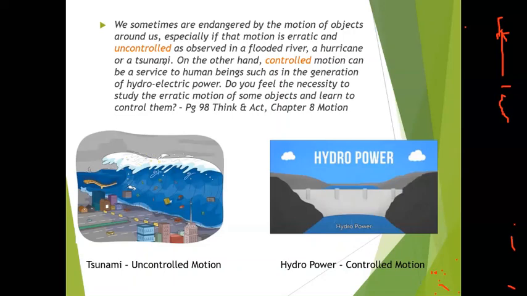So I can show you with the help of a simple figure here. Tsunami is uncontrolled motion. And when we talk about controlled motion, it is any man-made thing, you are doing something in the factory, you're doing something at home, all these are controlled motion. Whenever you want, you can sit. Whenever you want to walk, you can walk. The best example in the book is hydropower.